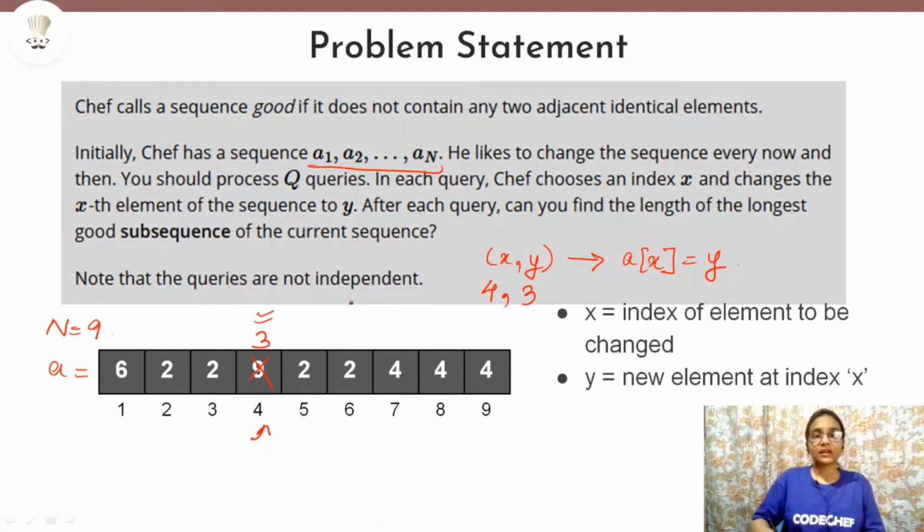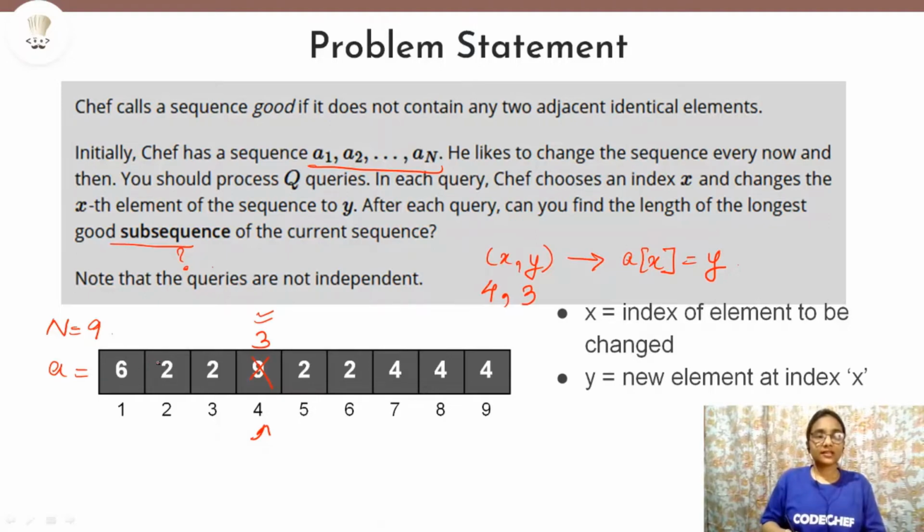No. Now what are we actually supposed to find after each query? For each query we have to find the length of the longest good subsequence of the current sequence. Now what is a good subsequence? It is given in the starting that a good sequence is one which does not contain any two adjacent identical elements.